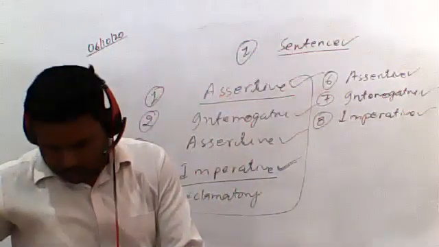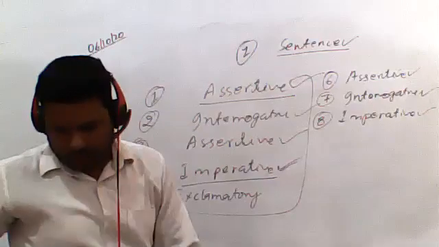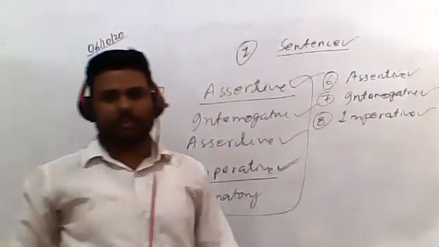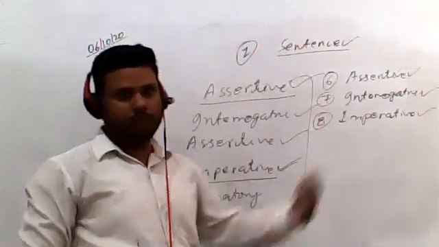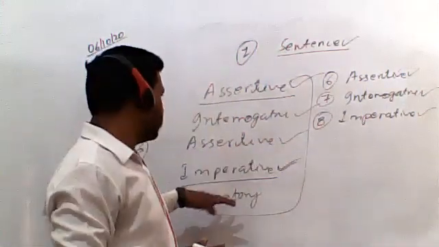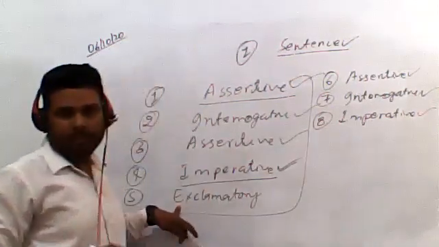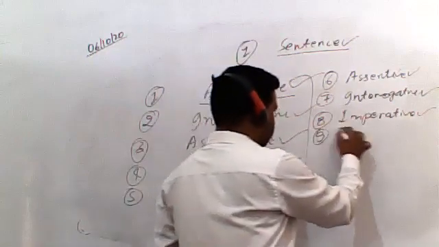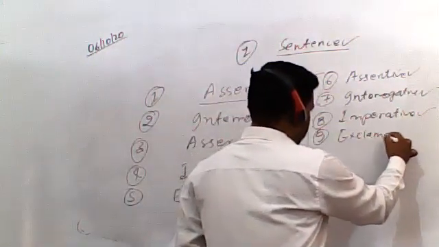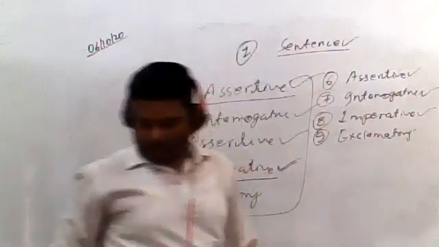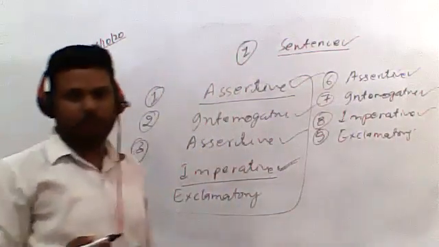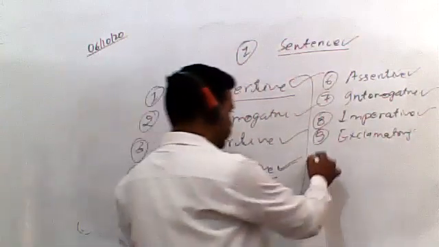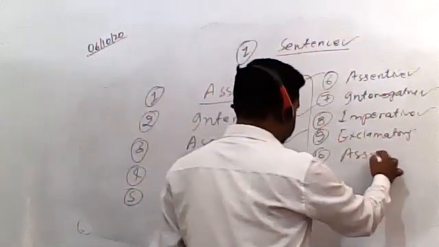Now let's talk about the next sentence. What a nightmarish experience. Again, what is followed by article A. So we have already discussed this in sentence number 5. The same sort of sentence was there. So again it is an exclamatory one. You are not a good fellow. Again, the subject is there at the first place and the full stop is there. So without any doubt, it is an assertive one again.